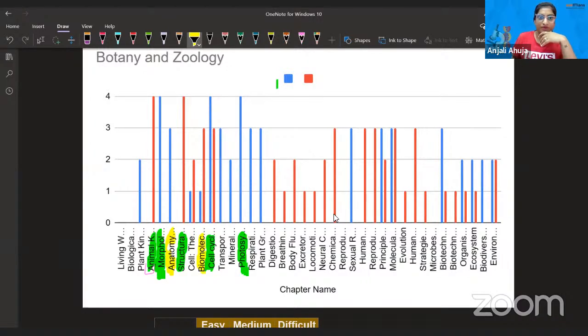Anatomy, biomolecules, transport, respiration, plant growth and plant growth hormones. I expected 1 or 2 questions, but it was actually more. Sexual reproduction in flowering plants, and chemical coordination. It is sexual reproduction, guys, I wanted to highlight this. Human reproduction and principles of inheritance, molecular basis, human health and disease, biotechnology. So these are the chapters that I've highlighted, which carried more weightage in your exam, and you should be understanding. Okay, so let's move forward, guys.